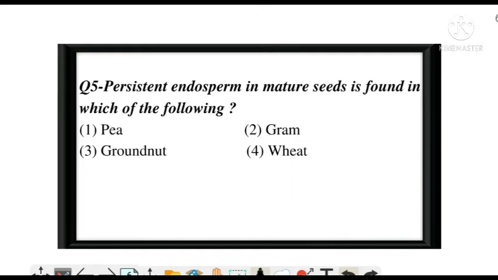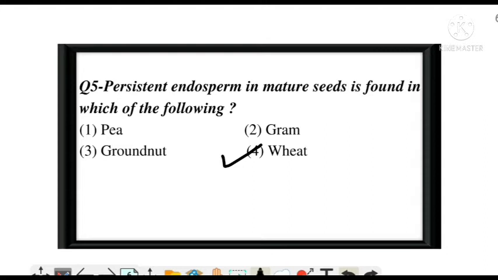Persistent endosperm in mature seed is found in which of the following? Option A, pea, option B, gram, option C, groundnut, or option D, wheat? And the correct answer is option number D, wheat.